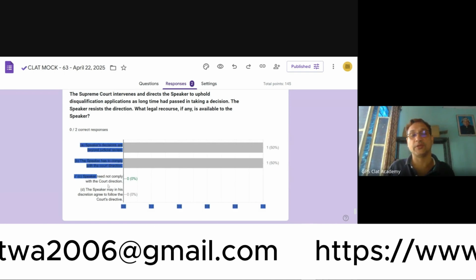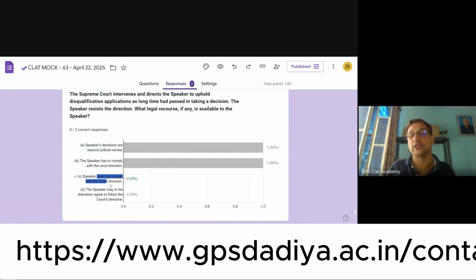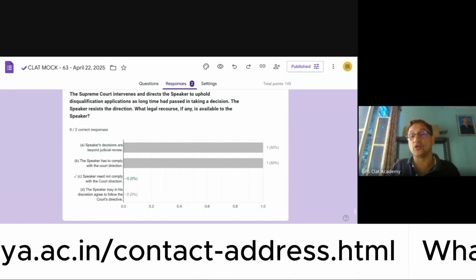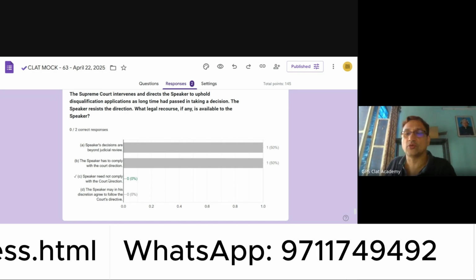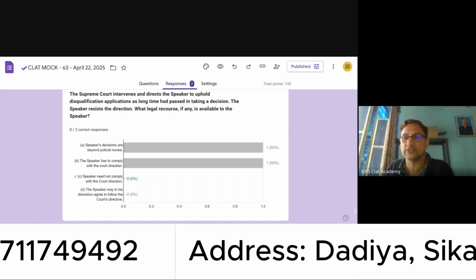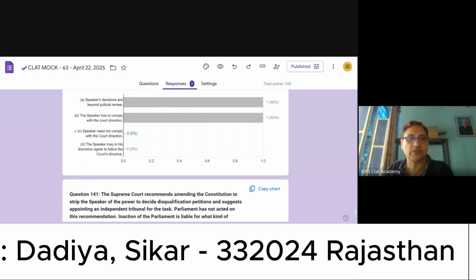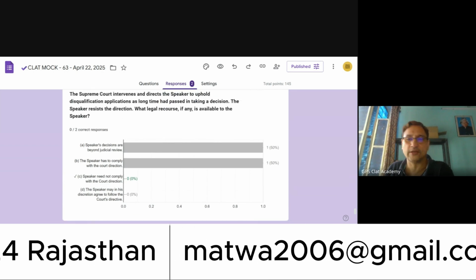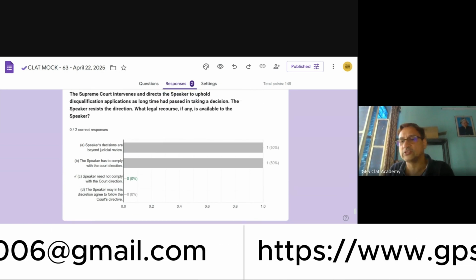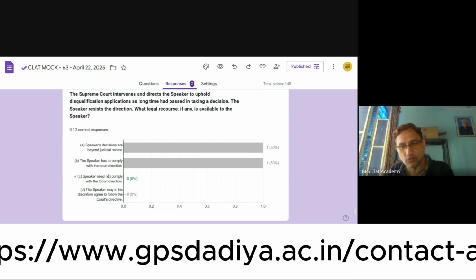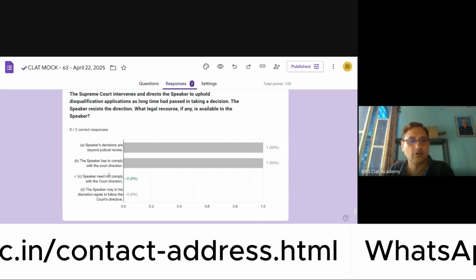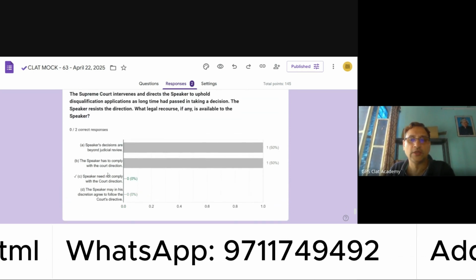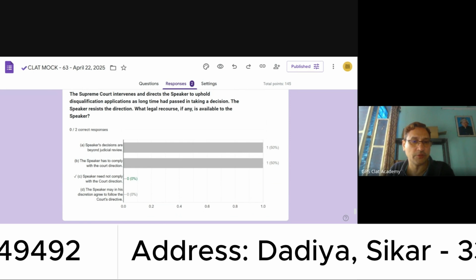Therefore, the Speaker need not comply with the court direction. Nevertheless, he cannot just ignore the court direction. He has to approach the court and tell them that, look, your directions are beyond your powers. Therefore, you can't do that constitutionally. And if the court has issued certain such directions, the court will actually amend its order. Courts don't flout the constitutional provisions.